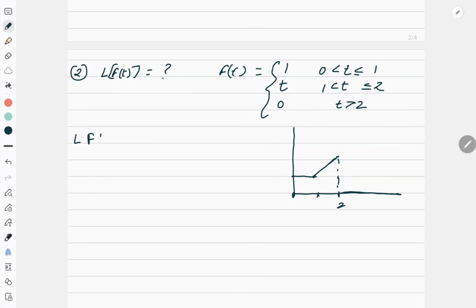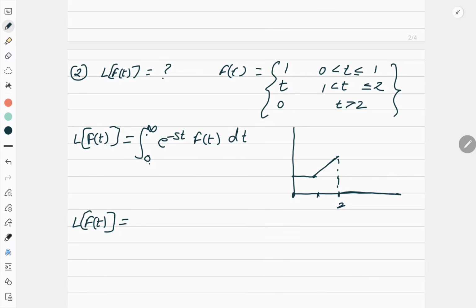Now we know that Laplace of f(t) is equal to integral 0 to infinity e to the power minus st f(t) dt. Correct? So now I should split the limits, because Laplace is defined from 0 to infinity and my question is split like this. So Laplace of f(t) is equal to first 0 to 1, then 1 to 2, and then 2 to infinity, right?